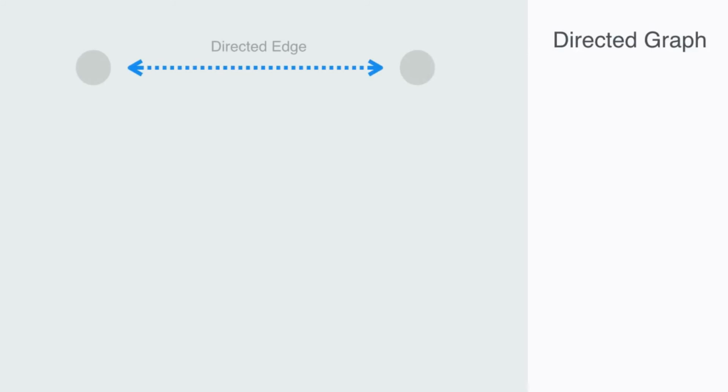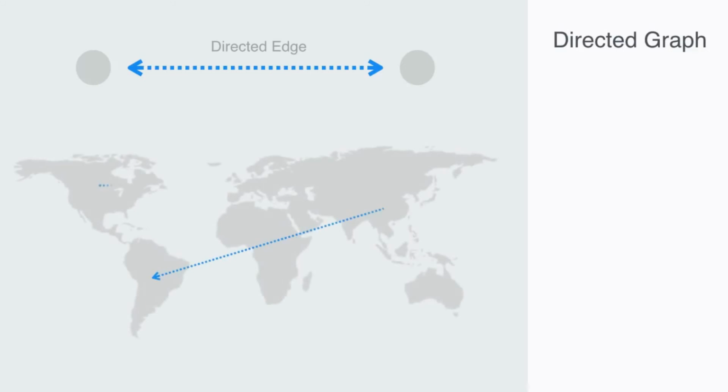In contrast to an undirected graph, we have directed graphs, which is a set of nodes connected by edges, where the edges have a direction associated with them. This is typically denoted with arrows indicating the direction. For example, if we were drawing a graph of international trade, the graph might have arrows to indicate the direction of the flow of goods and services. So directed graphs have some order to the relations between the nodes, and this can be quite important.